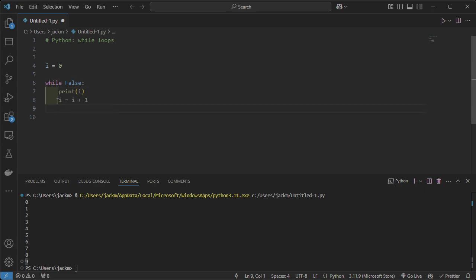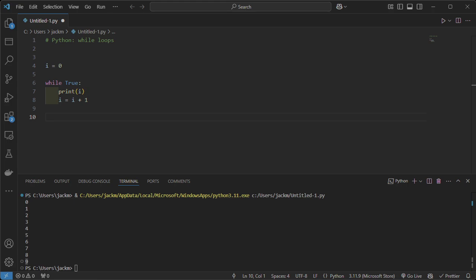What's really good about the syntax highlighting in VS Code is that when I set this to False, these went a slightly transparent color. They're a lot fainter, and that's a good way for us to see whether it's going to run at face value. This won't always work, especially for conditions like this, but when we are literally passing it the boolean False and it knows it won't run, VS Code is helping me out with that little type hint. So that's really cool. That's the basic essence of how a while loop works.